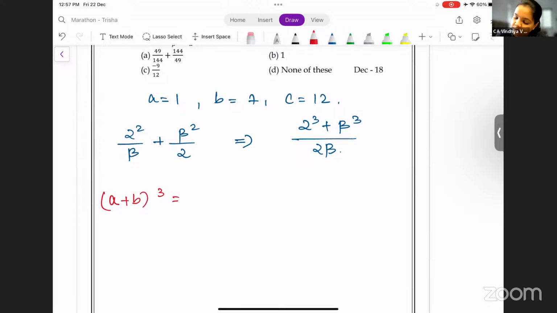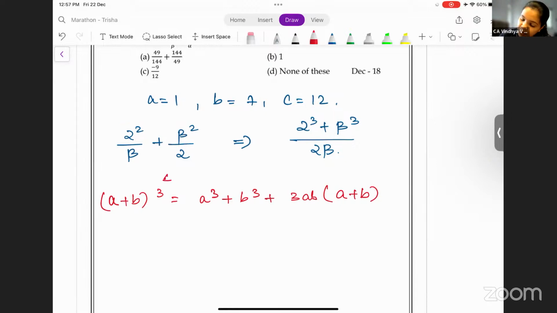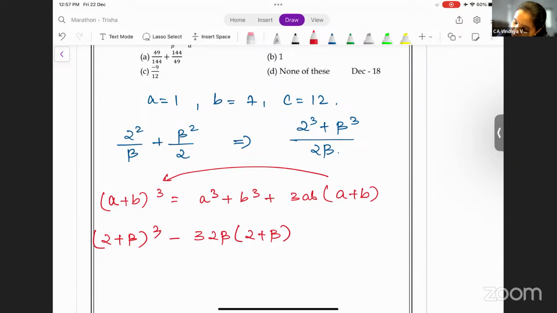Which is a cube plus b cube plus 3ab into a plus b. Just shift this 3ab into a plus b to the other side. You will get, I'll substitute this as alpha and beta, alpha plus beta whole cube minus 3 alpha beta into alpha plus beta is equal to alpha cube plus beta cube.